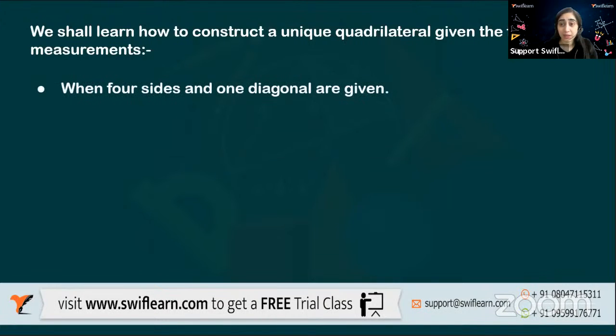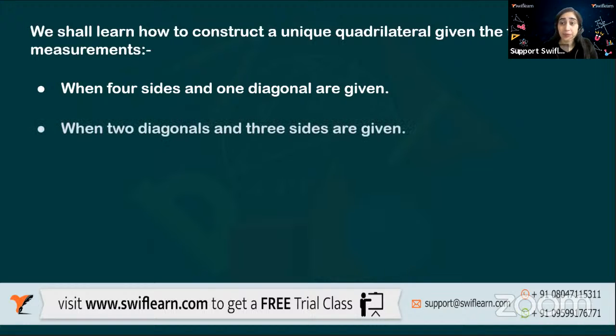So there can be different ways of making a quadrilateral. The first, most basic method is that we should know all the four sides and one diagonal. The other one is when the two diagonals are given. So if I know the lengths of two diagonals and three sides, then even if I don't know the fourth side, I'm able to draw the quadrilateral.